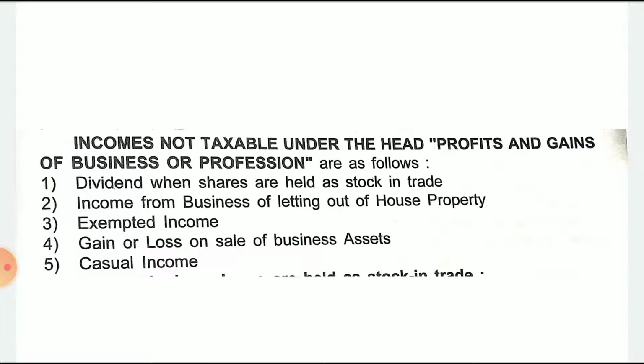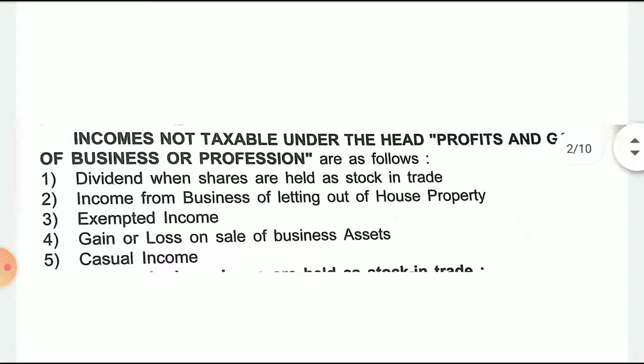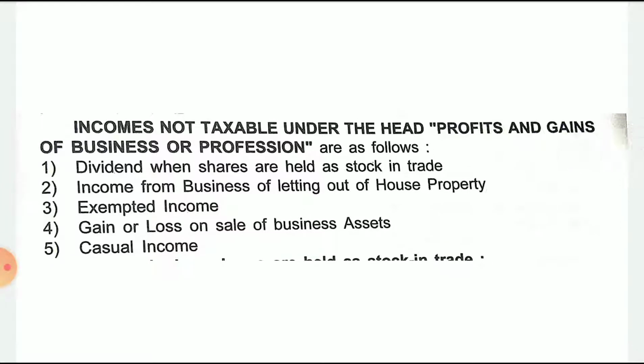Then exempted income. There are some incomes in India which are exempted, like agricultural income, dividend from an Indian company, share of a partner in the profit of a partnership firm. Then similarly, there are so many other incomes. If you consider those incomes here, those are already exempt, and not taxable according to the Indian tax system.